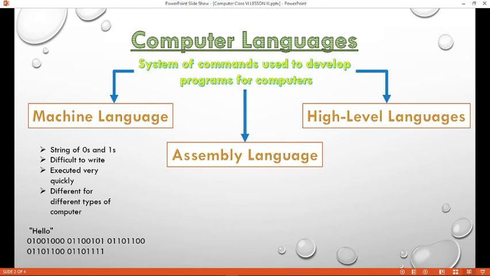That's why it was very difficult for the programmer to write in machine language. But it is executed by the computer very quickly. And the machine language is different for different types of computers also.